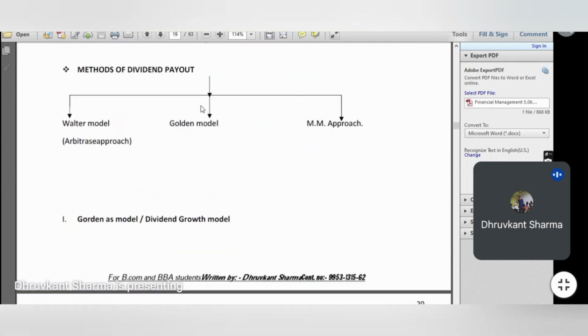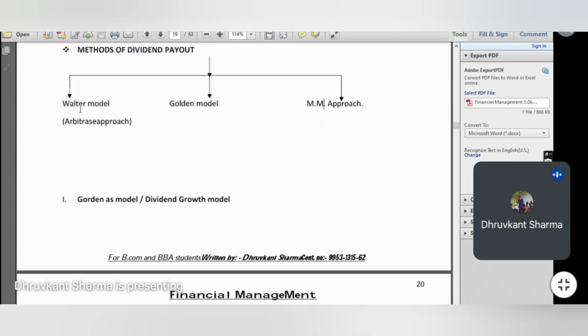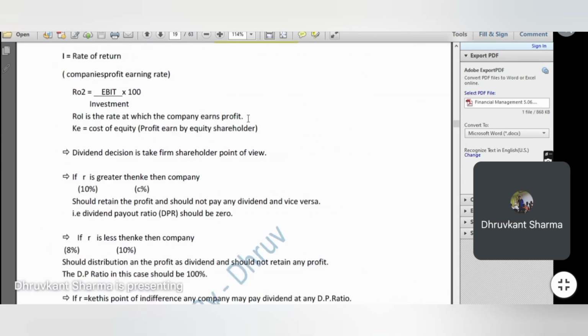We will discuss three approaches. I already told you: Walter model, Gordon model, and the Modigliani Miller approach. And we'll again apply formulas in this particular chapter. The Gordon model specifies some formula, the Walter model applies some formula, and the Modigliani Miller approach is a very different approach. It says that there is no impact of dividend on the value of the firm. Clear? This is all about dividend decision.